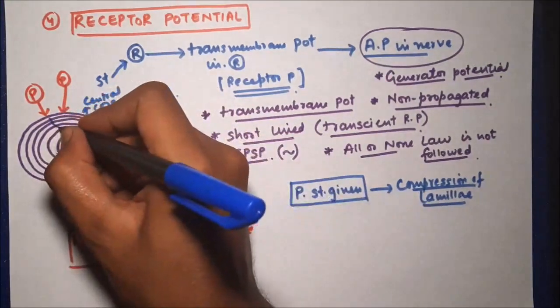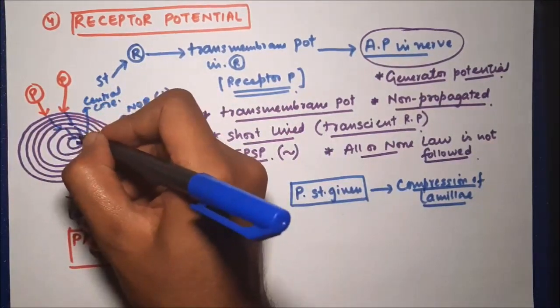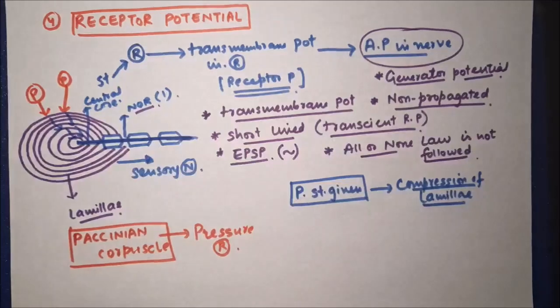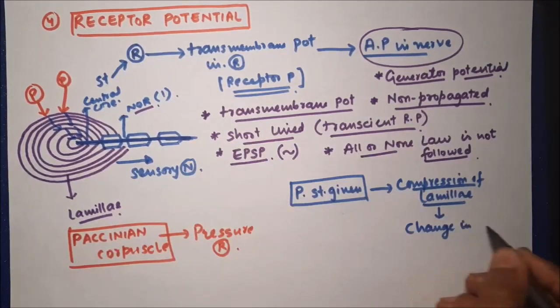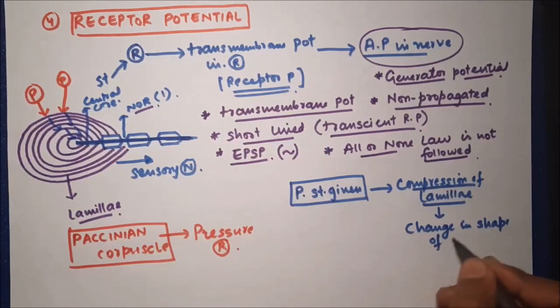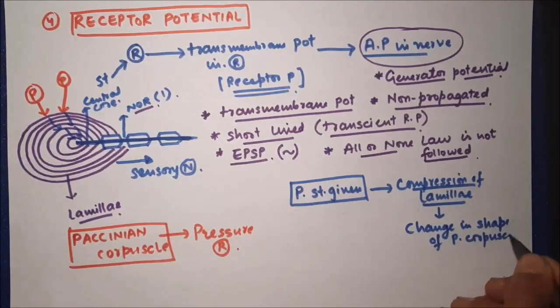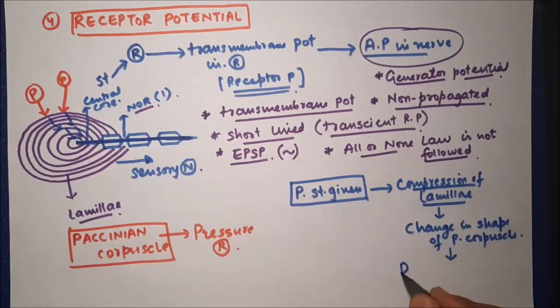Eventually these waves of compression will reach the central core, and there will be deformation of the central core.